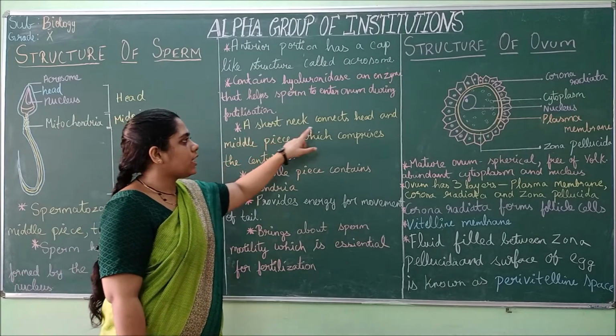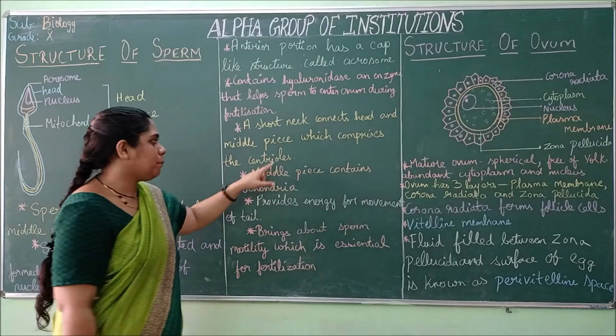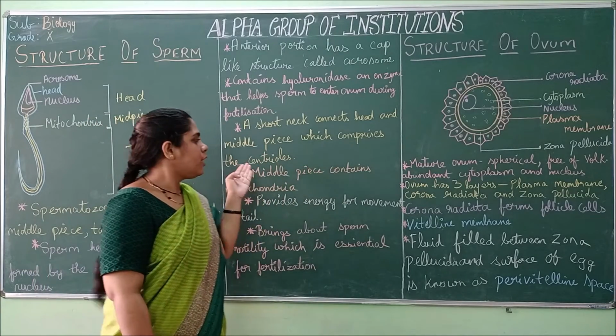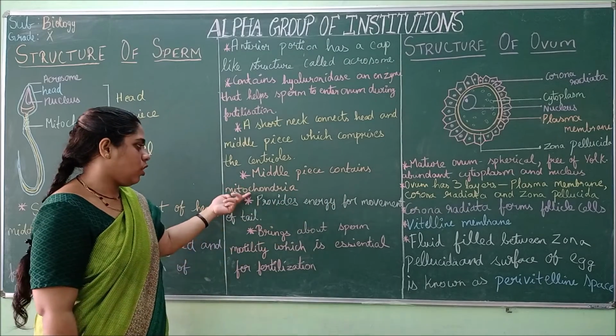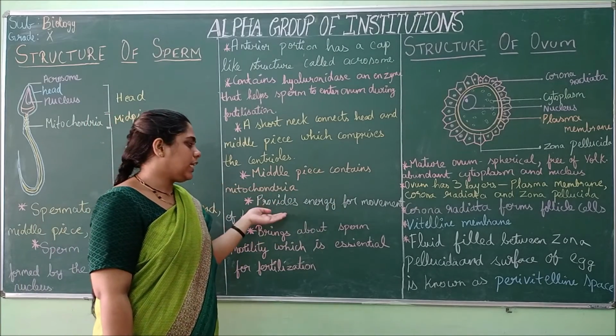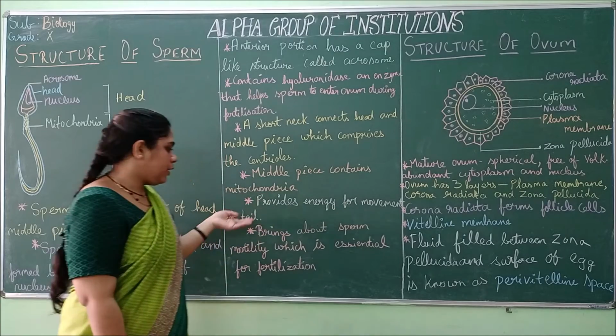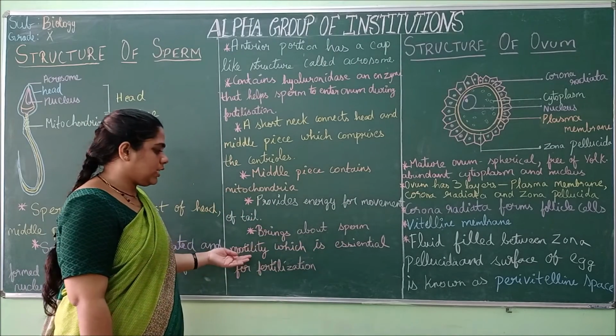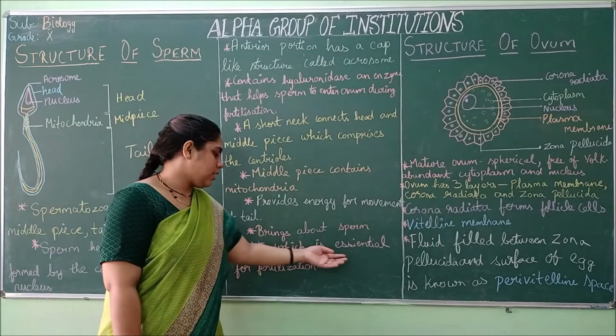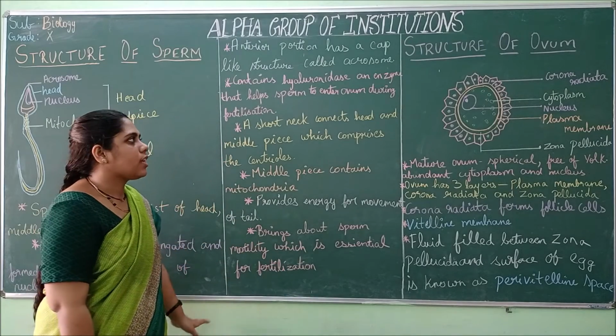A short neck connects the head and the middle piece. It is composed of centrioles, and the middle piece contains the mitochondria. That mitochondria gives energy for movement of the tail. It brings about sperm motility, the movement which is essential for fertilization.